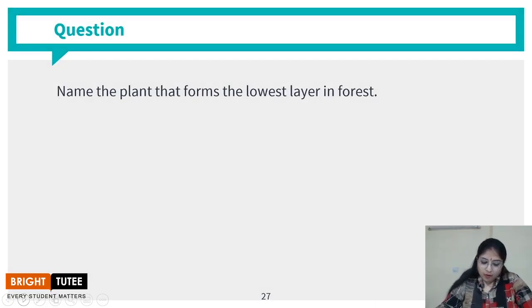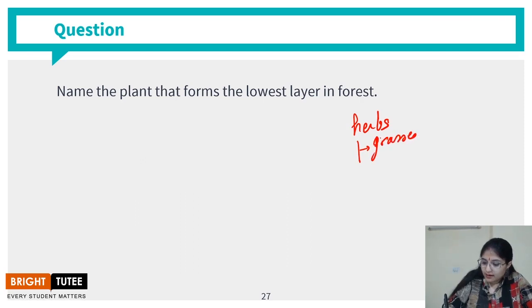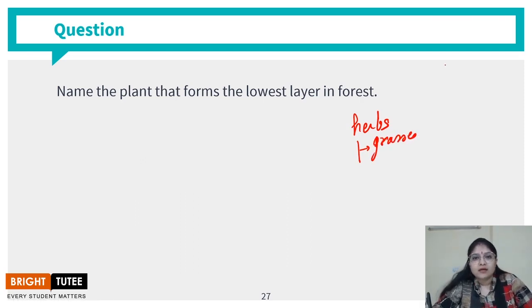Name the plants that form the lowest layer in the forest. So the lowest layer in the forest is formed by the grasses, that is your plants like herbs, right, which contain small grasses, right, and small plants like the ones which have very soft stems.